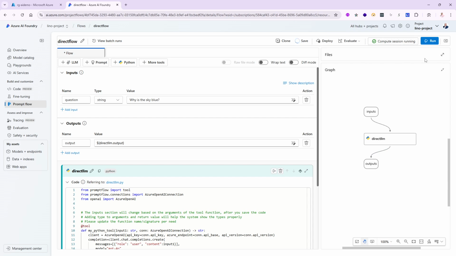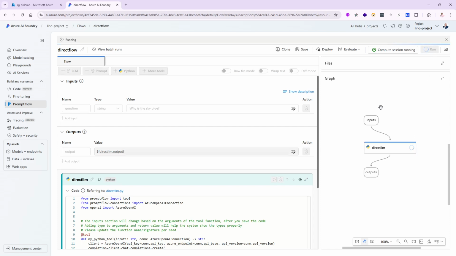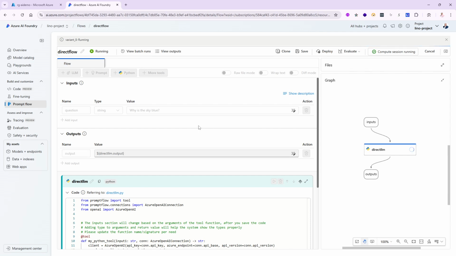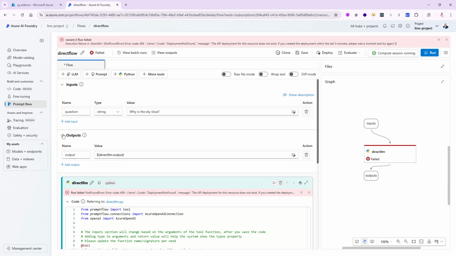And now that the computer is running, why is the sky blue? Okay, so when I run this, the completion will take this question, pass it into my Python code, get the connection, do all the job that it needs to do, call it, and I'm expecting this to succeed and give us, hopefully, why is the sky blue? So give it a few seconds in here to initialize itself, and hopefully at the top in here will be green. No, failed. Let me see what I did wrong.